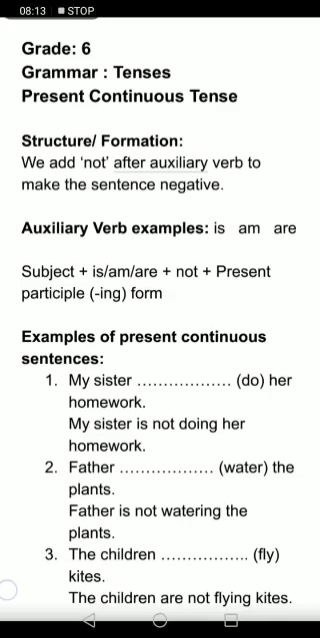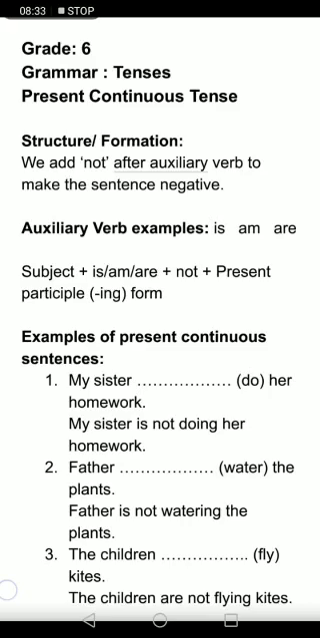When we talk about present tense, the auxiliary verbs are is, am, are. And we are going to add not after the auxiliary verb. What will we add after? Is not, am not, are not. So we add not after the auxiliary verb. Class, it is so easy.